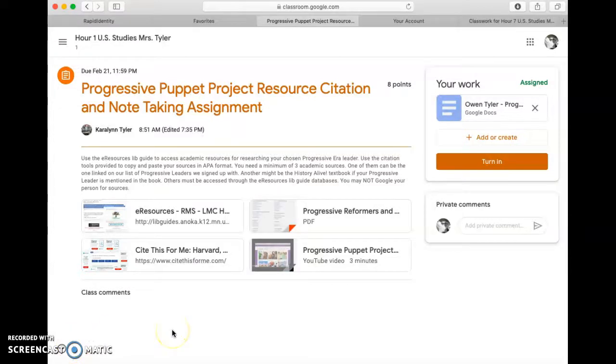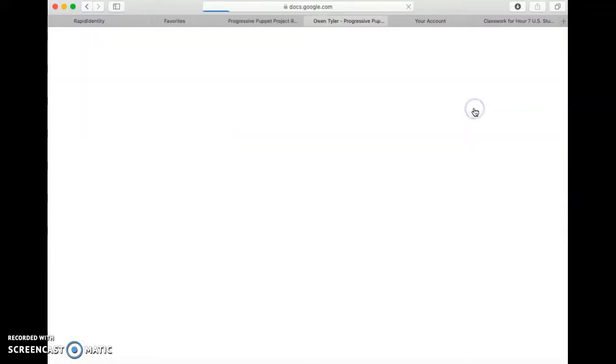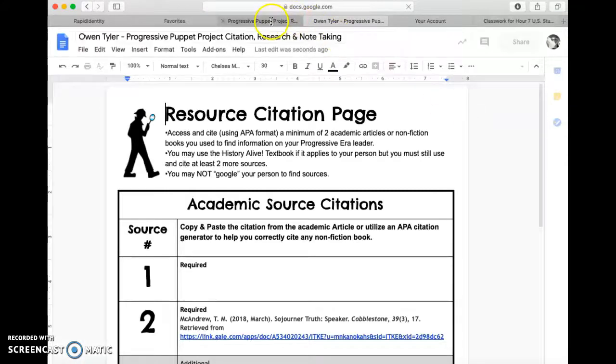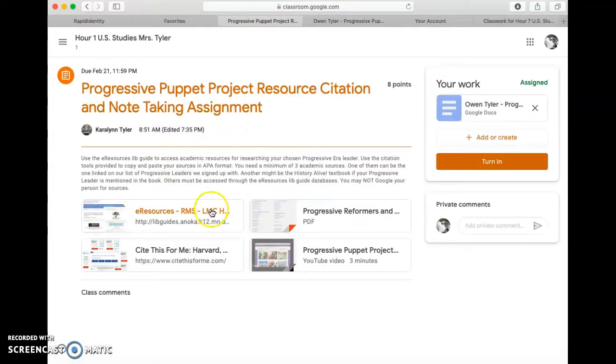Hi, this is Mrs. Tyler, and I'm here to really quickly remind you of how to access the resource that we've already linked for your person and to put that into your work, your citation page and note-taking assignment. So if you open up your assignment, go back to this page.